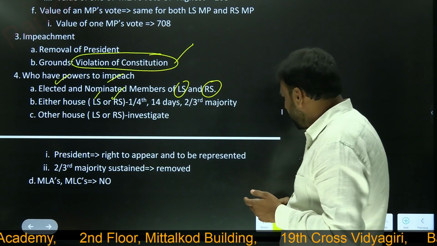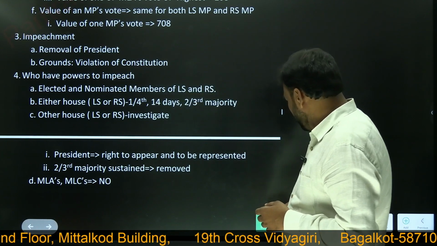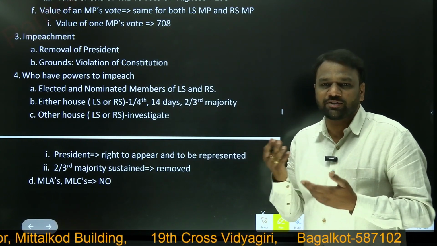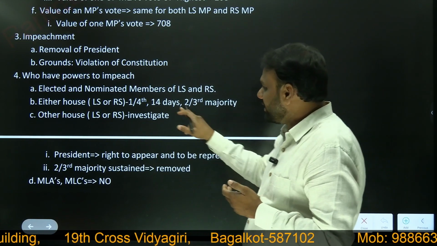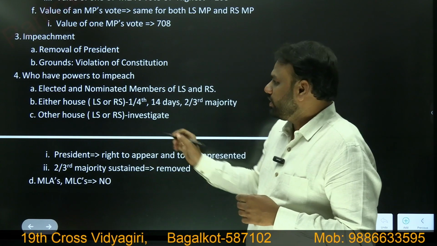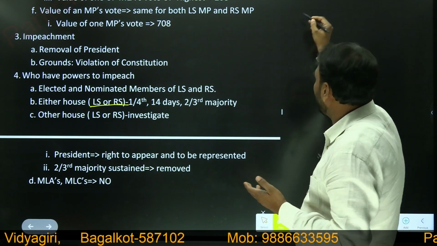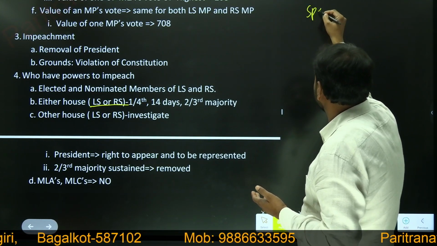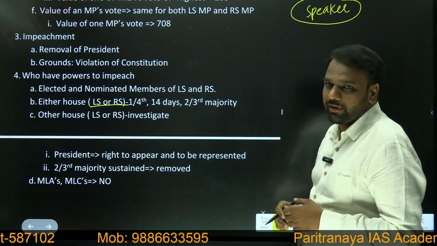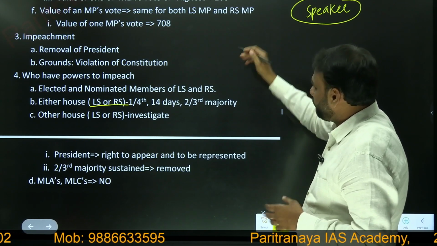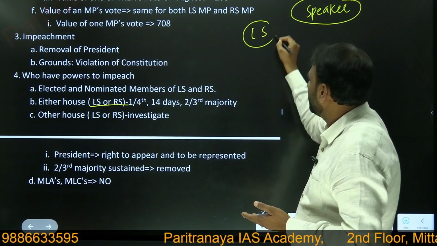Next, how does this process start? Suppose I want to remove the president. First, discussions have to happen on whether he has violated the constitution or not. These discussions can begin either in Lok Sabha or Rajya Sabha. In Lok Sabha, we have a key position called the speaker. Let us assume we first want to initiate this process in Lok Sabha.